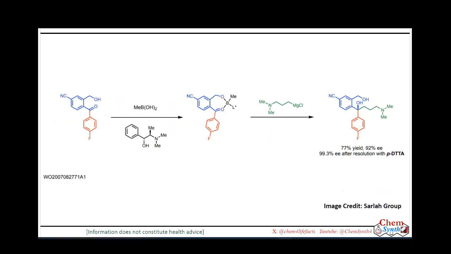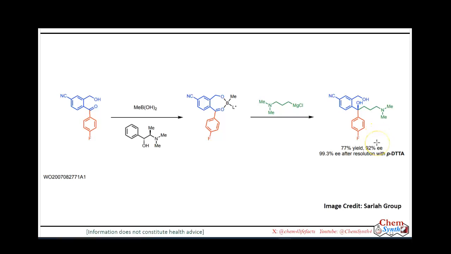Later one more modified process appeared: after getting the ketone, it was complexed with methyl boronic acid in presence of pseudoephedrine to get a boronate complex, which reacted in a very selective way with the alkyl Grignard reagent to produce this diol with quite good enantiomeric purity.